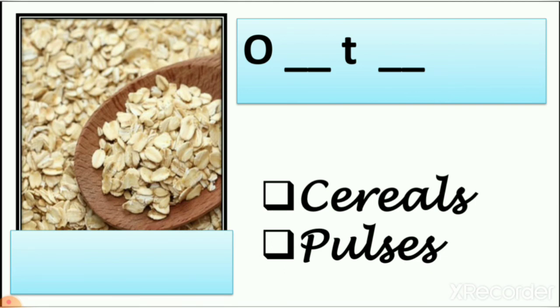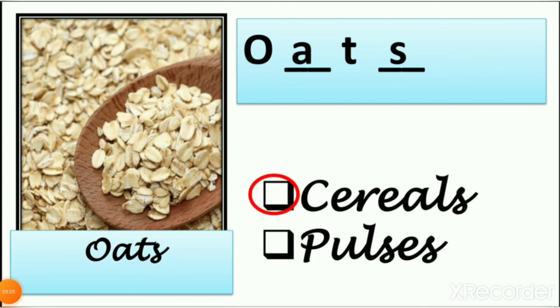Yes. What is this? It is oats. So this is oats, which is a very healthy food and it gives protein and vitamins to our body. Now, what is the spelling of oats? O-A-T-S, oats. Is that a cereal or pulses? We learn about this. Yes, it is cereals like wheat and rice.